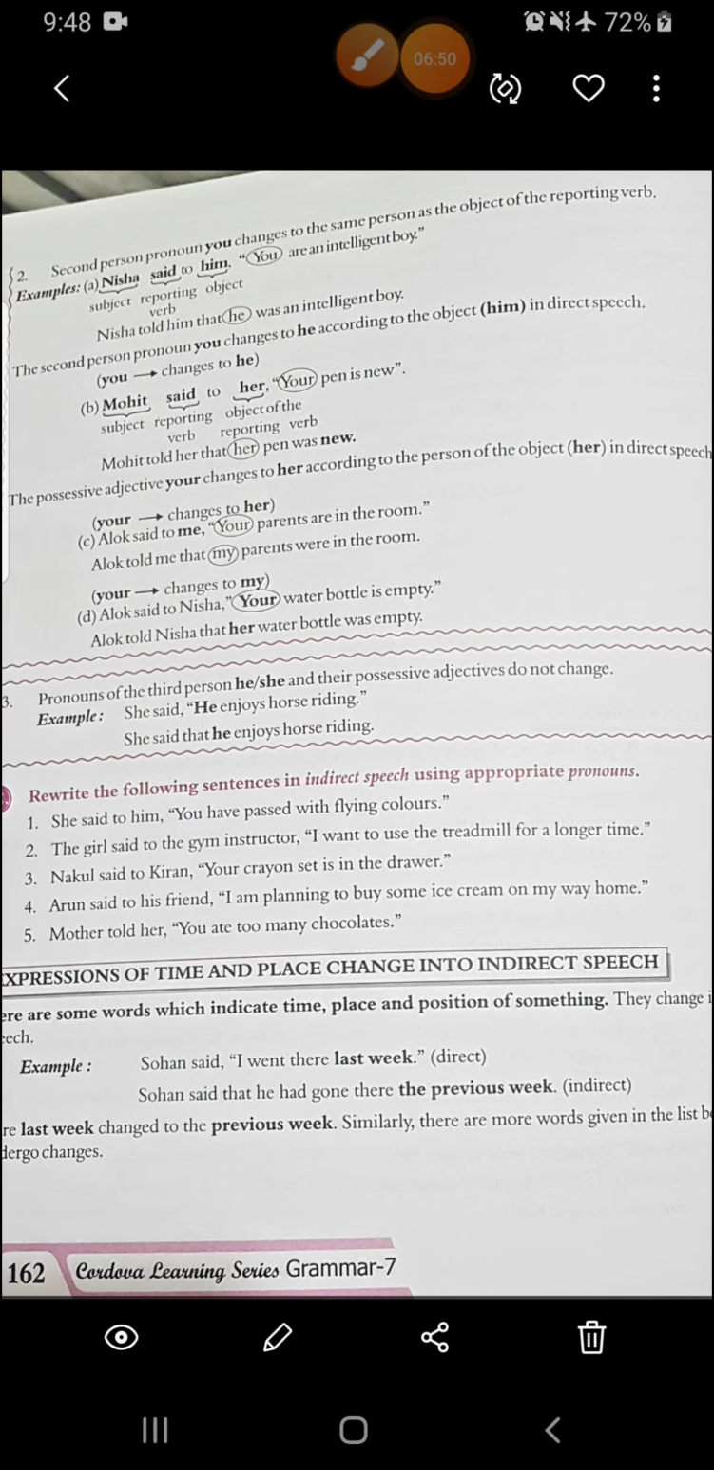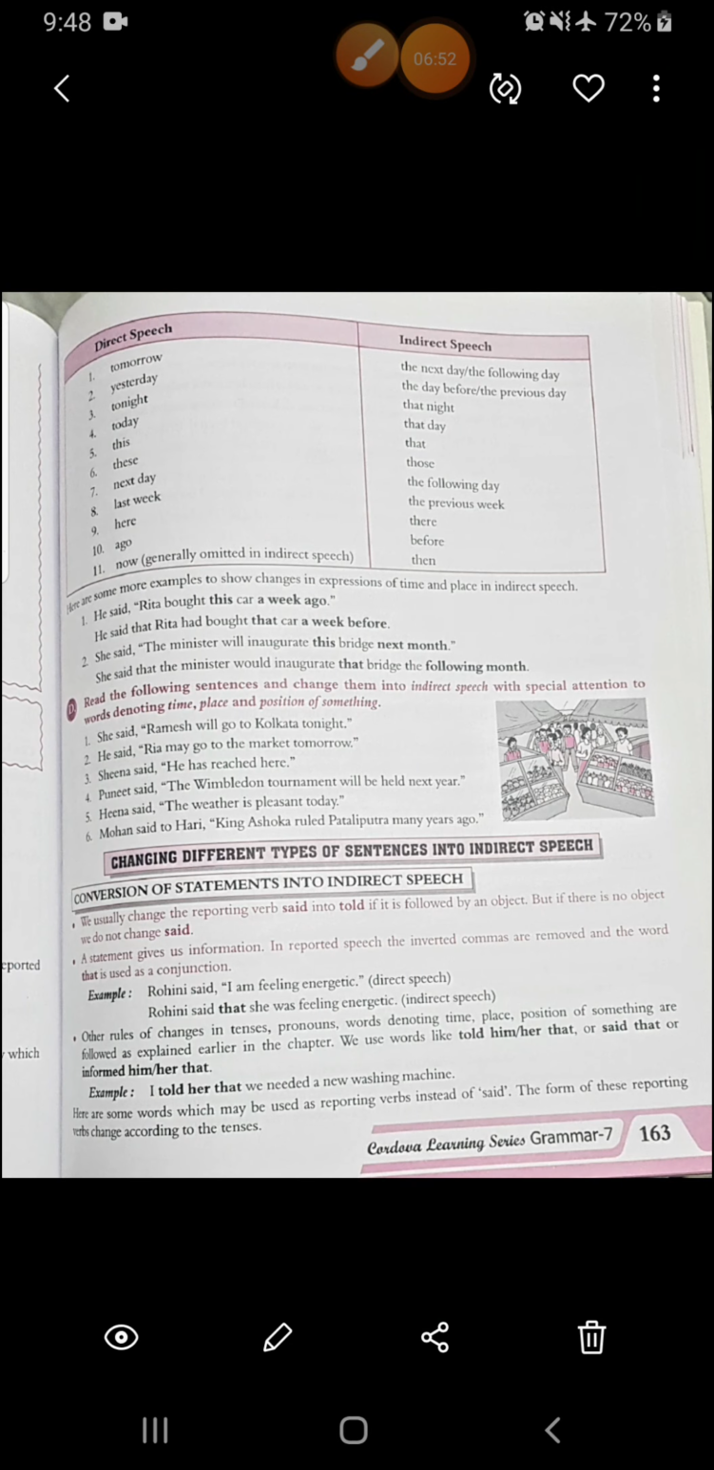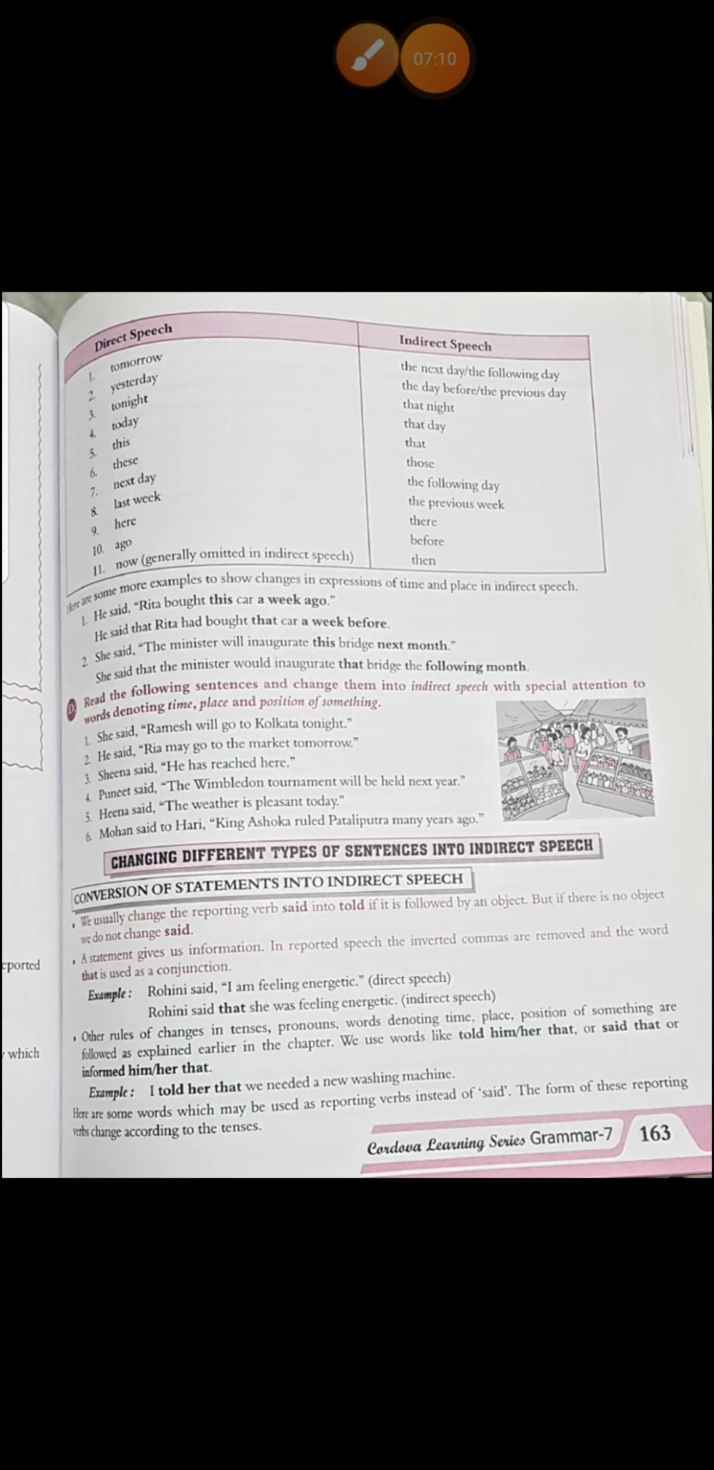Similarly, there are more words. See, tomorrow changes to the next day or the following day. Yesterday changes into the day before or the previous day. Tonight becomes that night. Today becomes that day. This becomes that. These become those. Next day becomes the following day. Last week becomes the previous week. Here becomes there. Ago becomes before. And now, that is generally omitted in indirect speech, is changed into then.